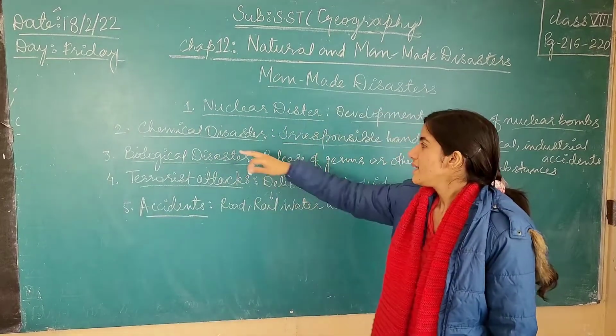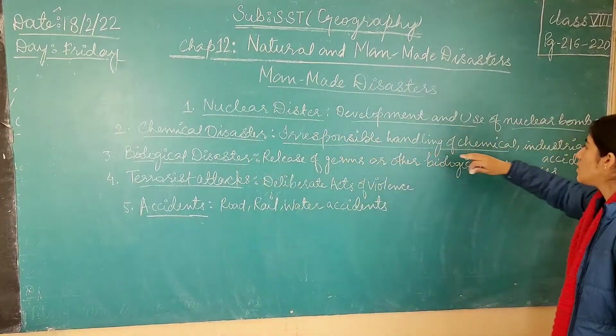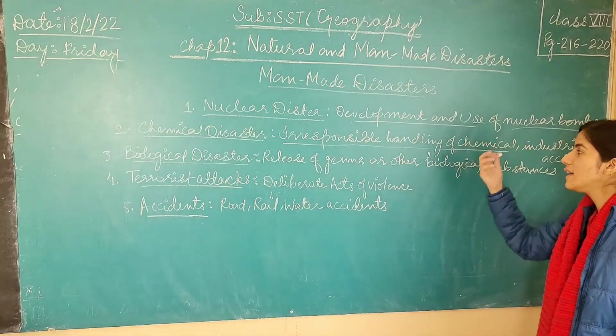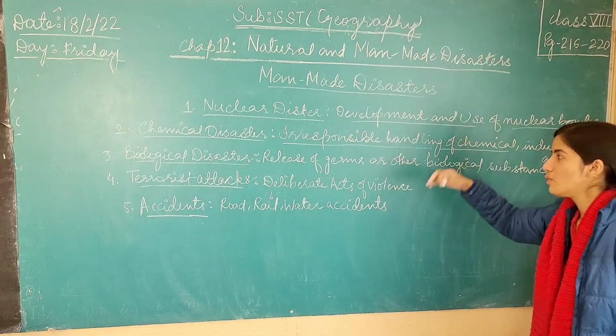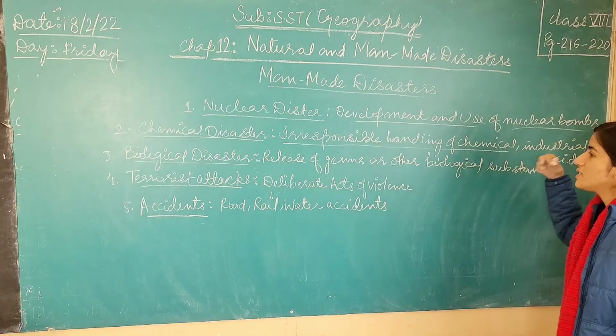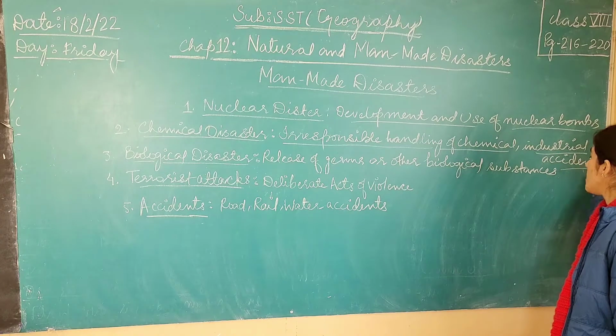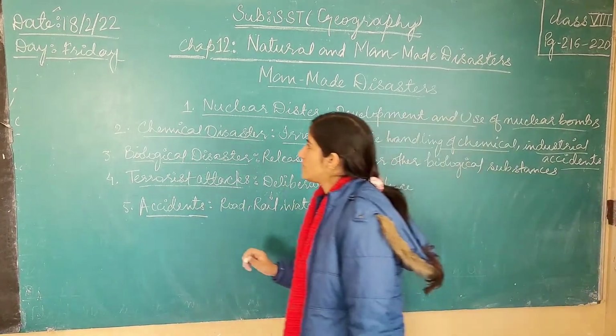This causes mass destruction in the form of a chemical disaster. Industrial accidents are also examples of chemical disaster.